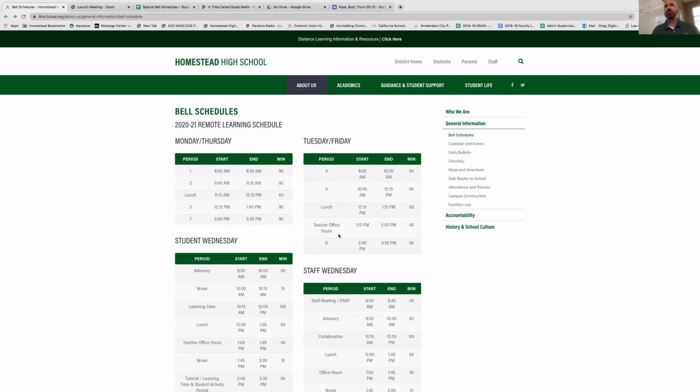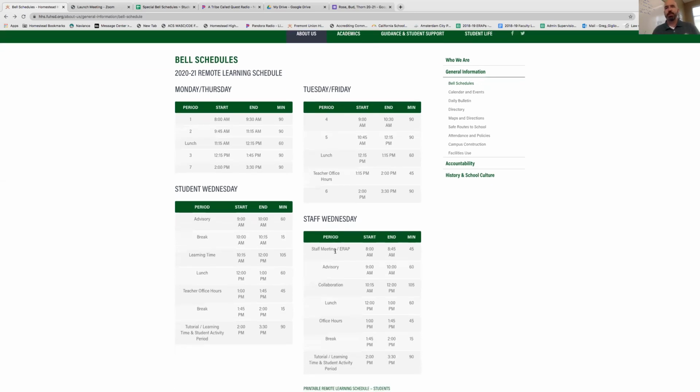They get to sleep in a bit. Where we start to find some confusion is this area where it says office hours. Office hours is what we used to call tutorial. Teachers host them in different ways. They can be drop-in periods. They can be a place where a teacher asks students to make appointments. But the whole point is for students and teachers to connect to get a little extra help and support. You'll notice Tuesdays and Fridays, that's 2 days out of the week there, and then also on Wednesdays there's time for that as well. So there are several points in the week where, outside of class time, students can connect with teachers.